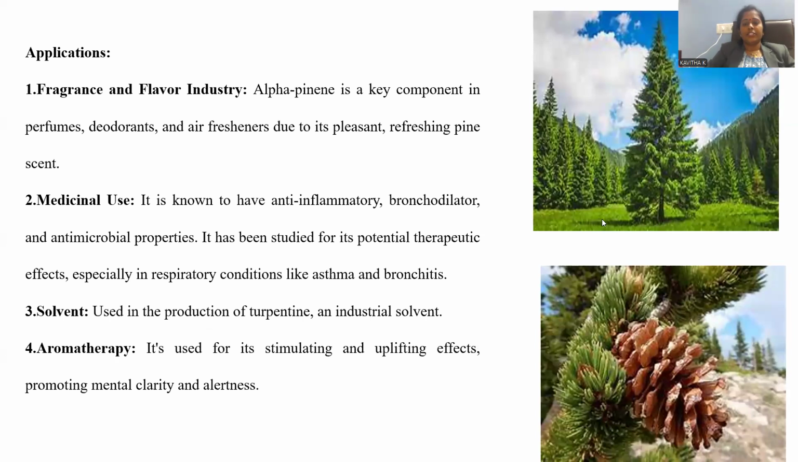Applications. If we see the applications of alpha-pinene, first is the fragrance and flavor industry. Being a perfumery material with an aroma and pleasant odor, fragrance is the main criterion for this one. Alpha-pinene is a key component in perfumes, deodorants, and air fresheners, even to freshen rooms. Even in vehicles, we can use it as an air freshener because of its pleasant odor and refreshing tendency. Another application is flavor in the industry. It is used to improve the taste, add flavors to food, as a flavoring agent in the food industry.